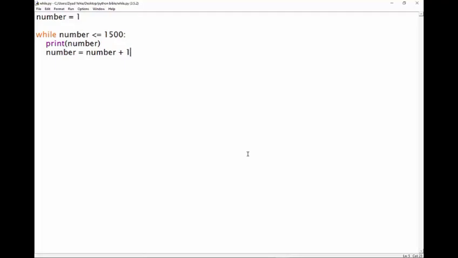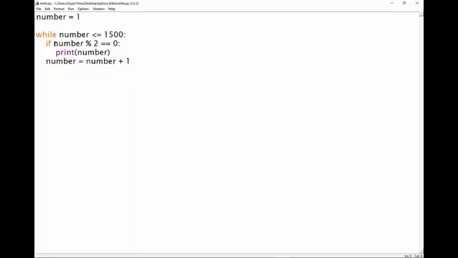Now there's another thing that I want to show you about how we can combine these loops with logic. So what if I only wanted it to print even numbers? Well, we can come in here and put an if condition, right? So we can say, while number is less than 1,500, if the number is divisible by 2, that's how we do that. We find the remainder of the division by 2, and if that's equal to 0, then it's divisible by 2. Don't worry about it, just trust me. Then we're going to print the number, okay, and increase the number by 1. Actually, no, just increase the number by 1 anyway.